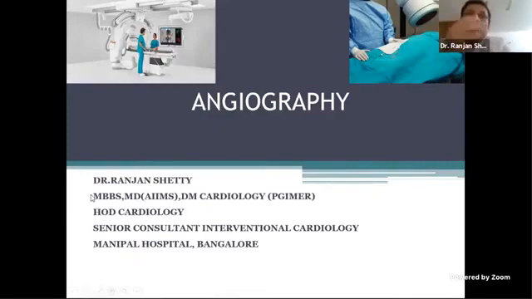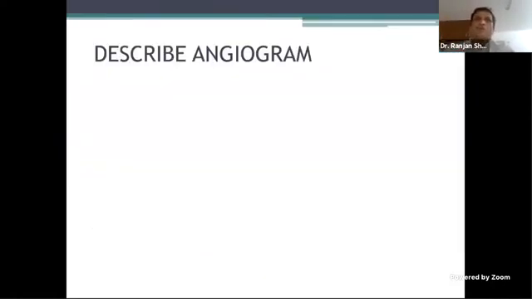So today, a little bit I will be talking about angiographic views and how to describe them, and then we'll quickly go to some examples, some of which we did see in the last lecture. That's where we realized that this is one area we may have to give a little more importance. Now, describing an angiogram, how do you describe it? Like describing an X-ray.